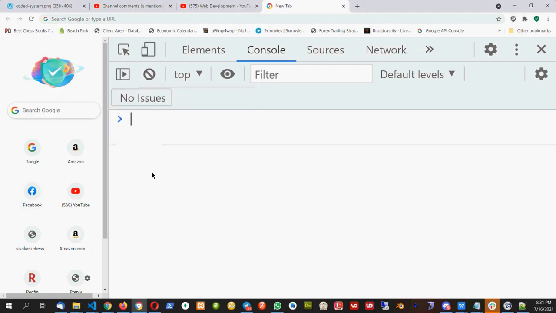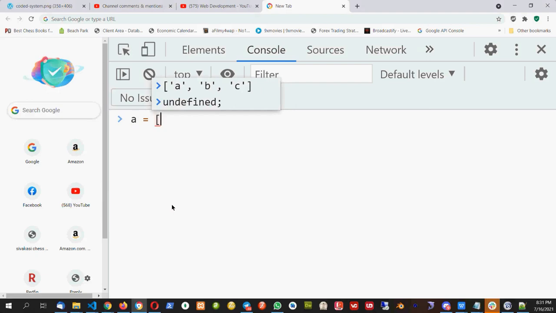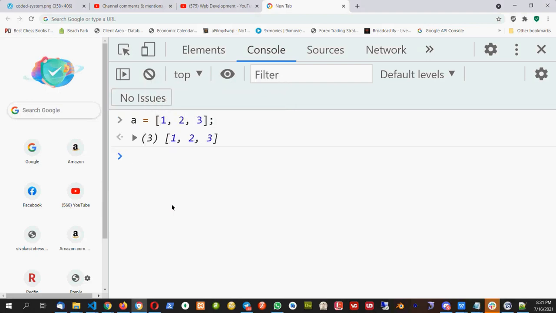Now I'll ask a question. I will create an array A equal to 1, 2, 3. So what will be the value of A of 1? Answer me. What will be the value of A of 1?